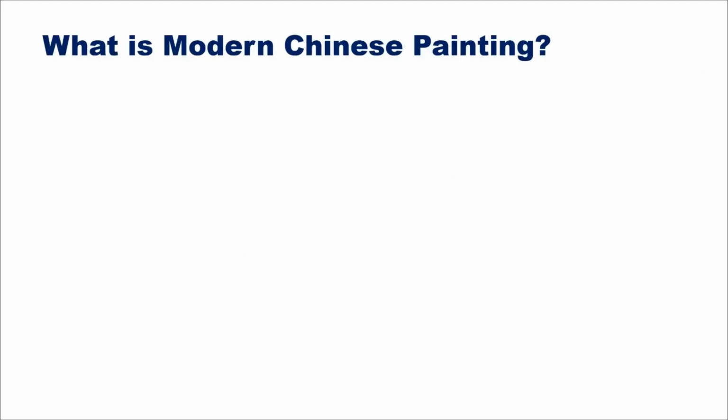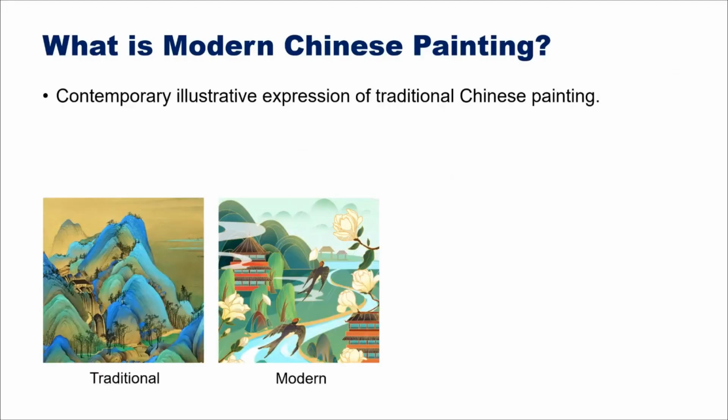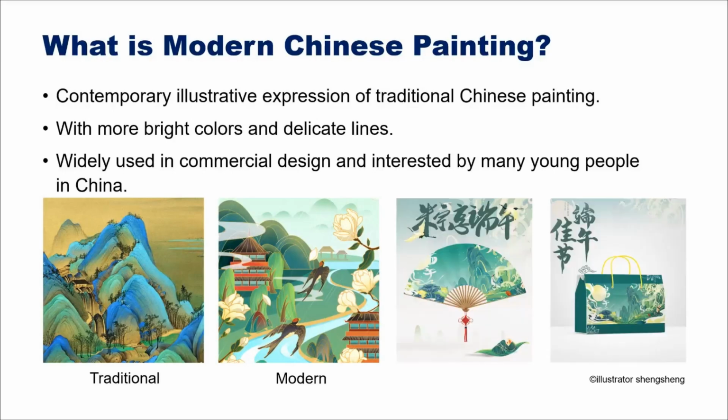Firstly, let me introduce the definition of modern Chinese paintings. Modern Chinese paintings are a contemporary illustrative expression of traditional Chinese paintings. Here is an example to show you the difference. As we can see, compared to the traditional ones, modern Chinese paintings have brighter colors and more delicate lines. Paintings in such a style are currently widely used in commercial design and are popular with many young people in China.